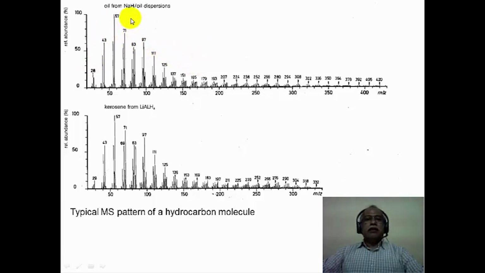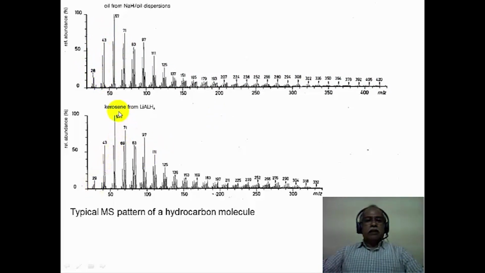This is the oil that is used as a dispersion oil for storing sodium hydride. Sodium hydride is typically kept under paraffinic oil, and this corresponds to the mass spectrum of such an oil being investigated. It gives peaks with a 14 mass unit difference all along, up to the point of reaching the lowest molecular weight of 43 or 28 or so.